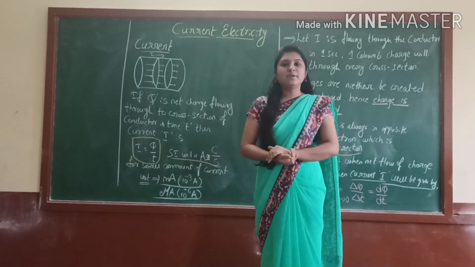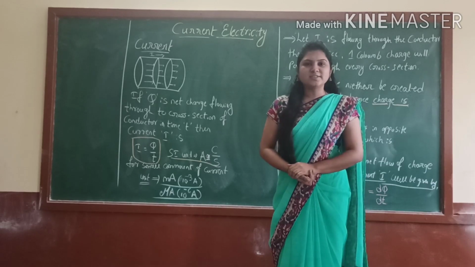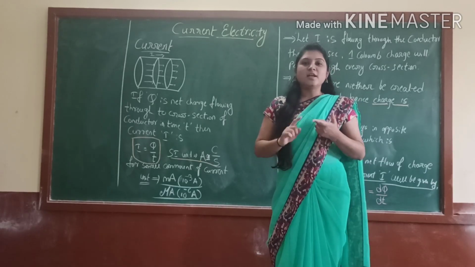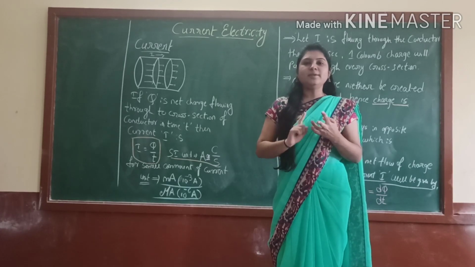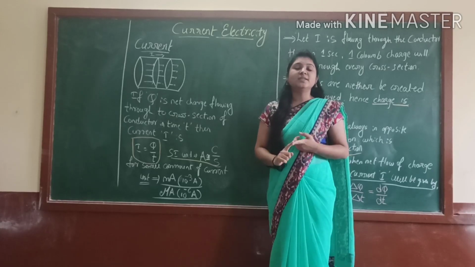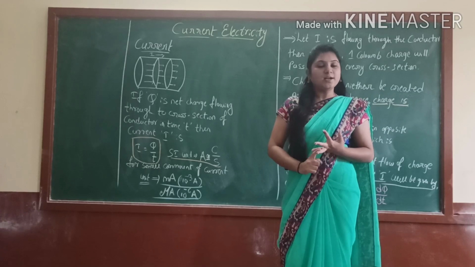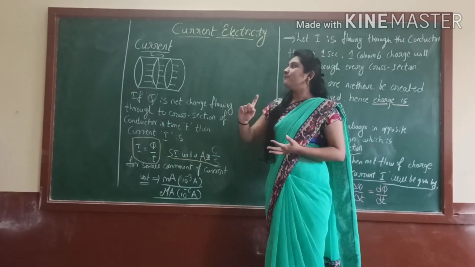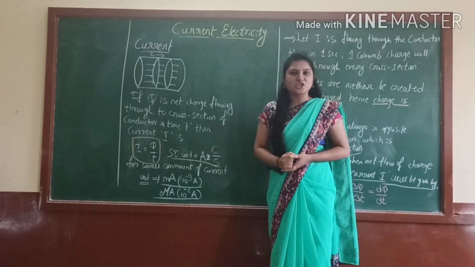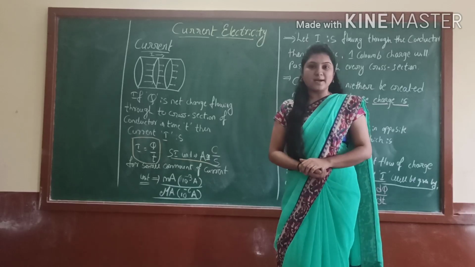In the first chapter, you already studied charges, right? So how many types of charges are present? Mainly three types of charges are present, that is protons, electrons, and neutrons, right? Here protons are positively charged particles, electrons are negatively charged particles, and neutrons are neutral in status. So when we come to current electricity, we have to remember one charge, that is the electron. They are negatively charged particles.